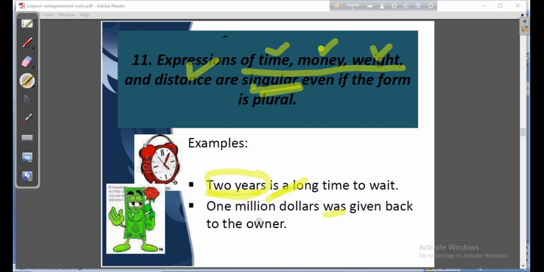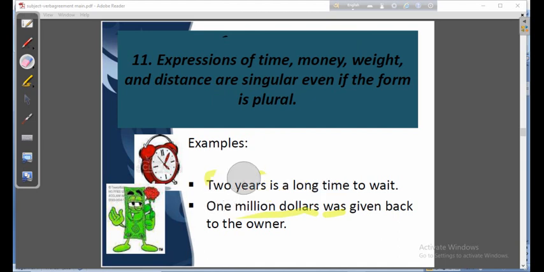Though it looks plural, it will take a singular verb because this is the expression of time, money, or weight. So what is the rule? Expressions of time, money, weight, distance are singular, even if the form is plural. They look plural, but they will take the singular verb.